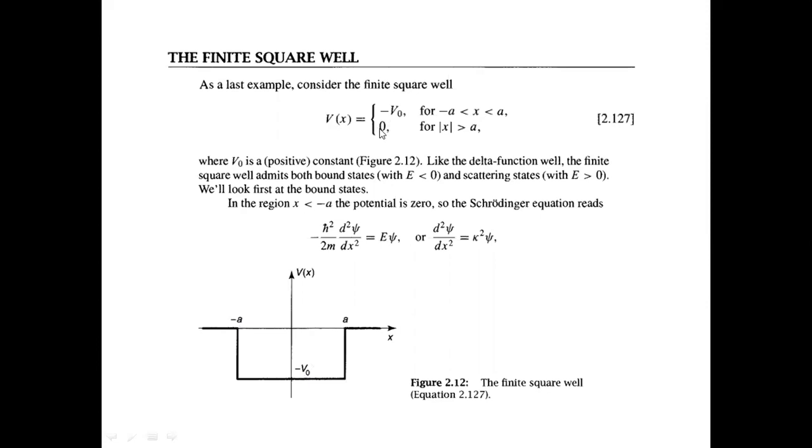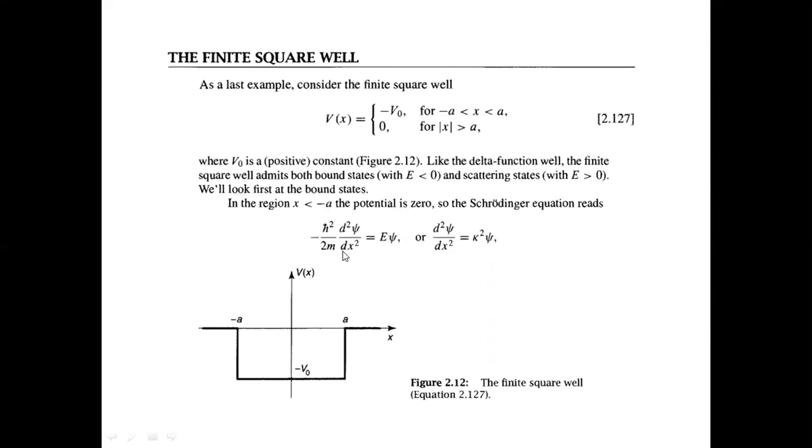So what we have to solve is for a particle that has energy greater than 0; those are called the scattering states. So we'll solve the Schrodinger equation for that. And for values of energy less than 0, those are called bound states. So we'll start out with the bound state, and in the first region, that is the region where x is less than minus a, we'll write out the Schrodinger equation and try to obtain its solution.